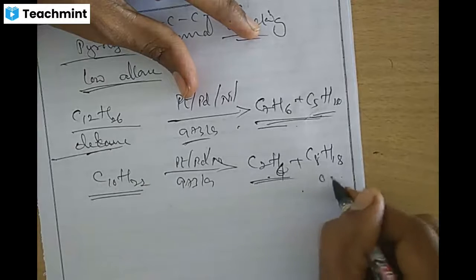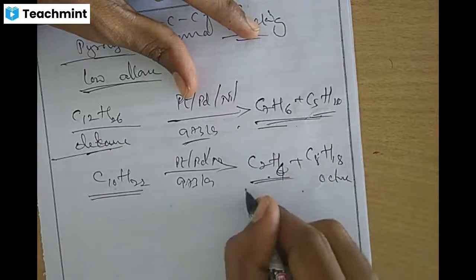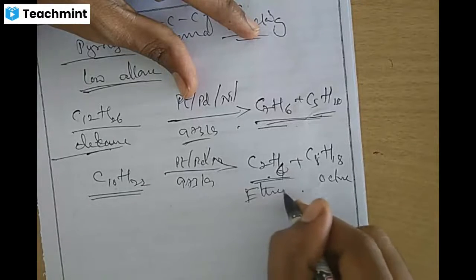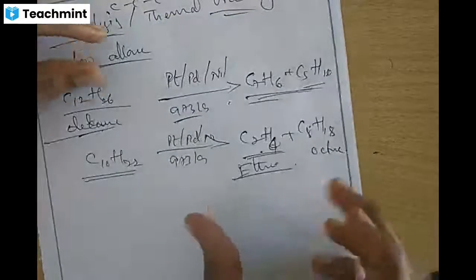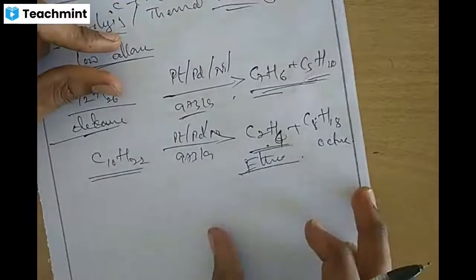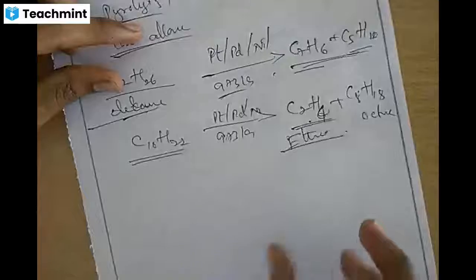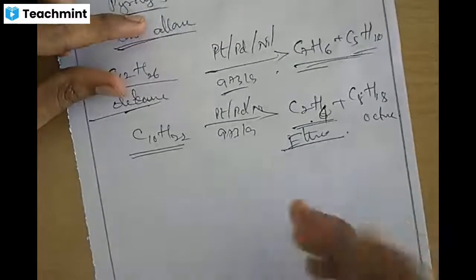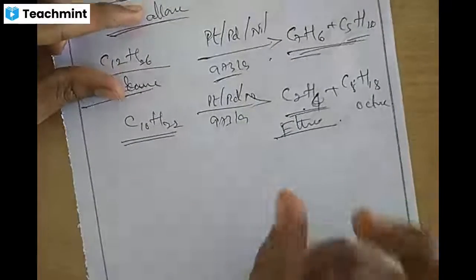C8H18 is octane, and this is ethene, the compound. This is called pyrolysis or thermal cracking. Methane on pyrolysis will give carbon black. So this will be used as carbon black paint.